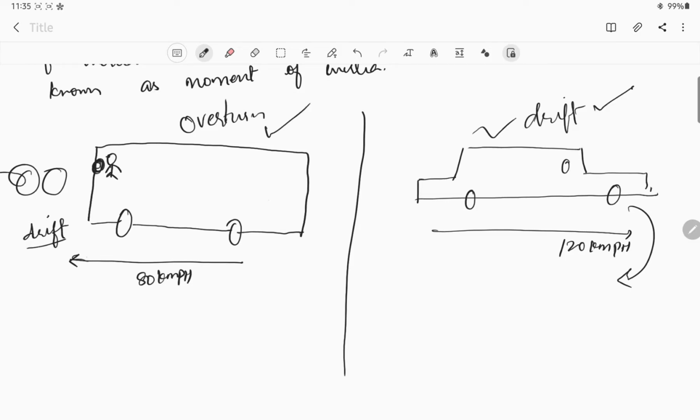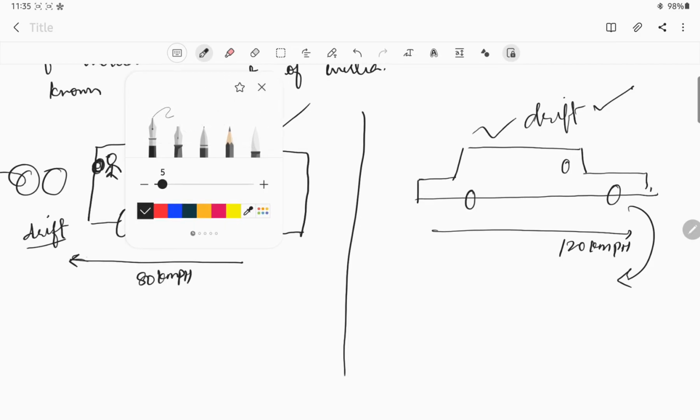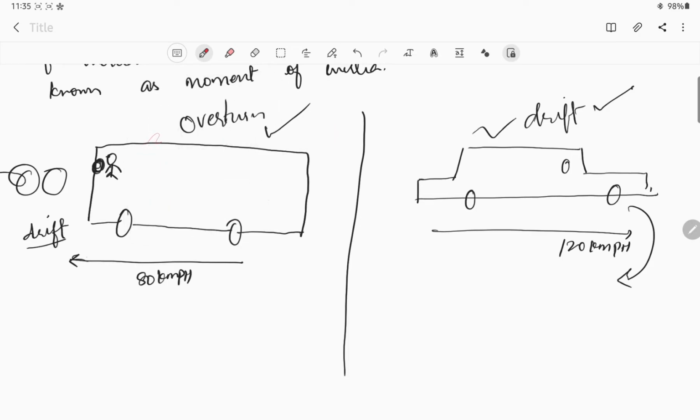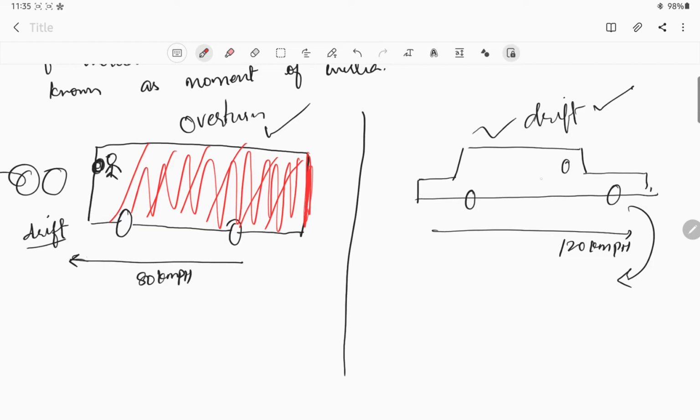So why is it happening? This is happening because of this area. The bus has this area, and because of this area the bus is trying to rotate. So the moment is caused due to this vertical area. Whereas this car, even though it has area, does not have that much vertical area, because of which a drift is caused instead of overturning.